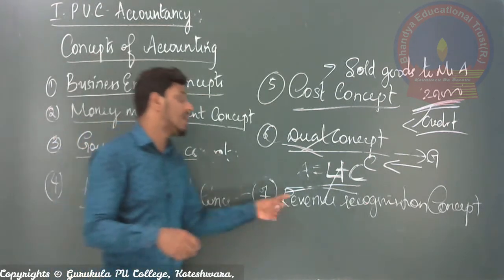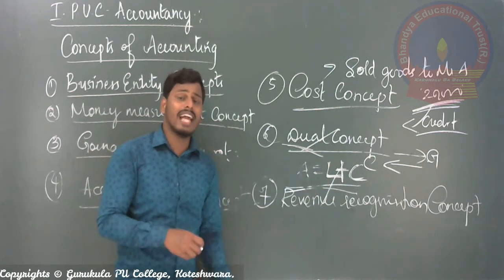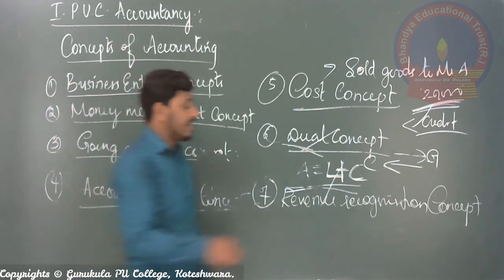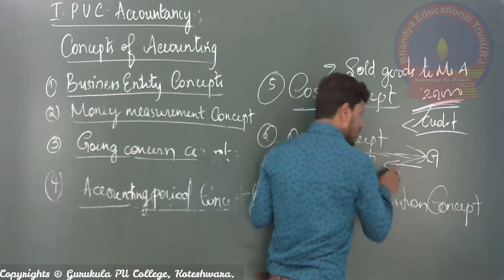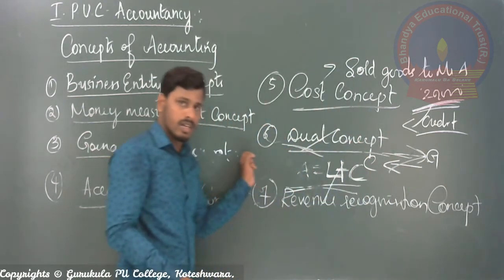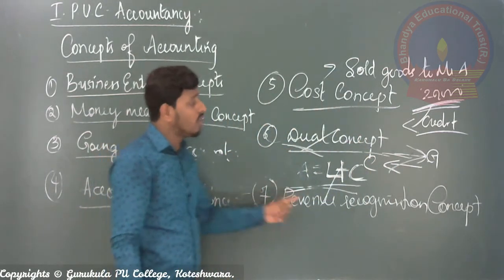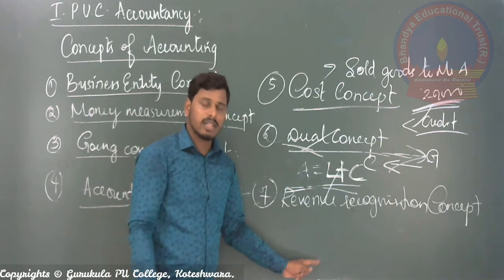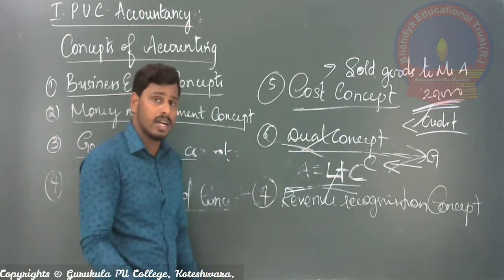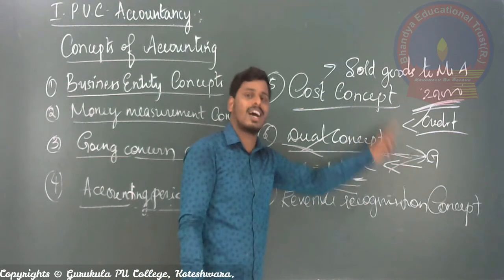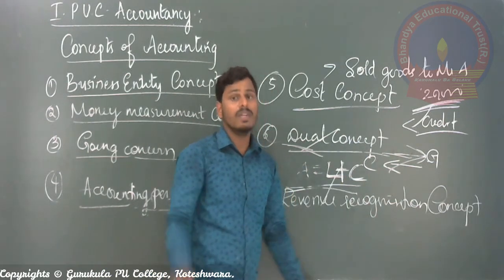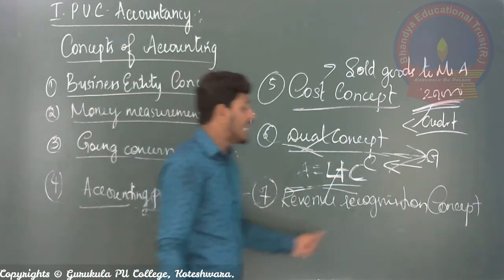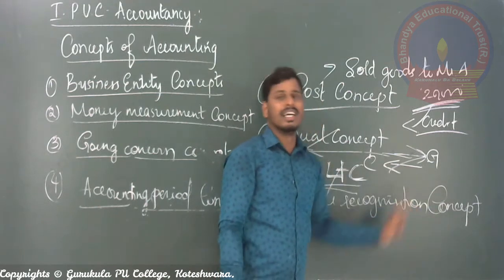But according to revenue recognition, or the realization concept, once the goods have been sold, even though the amount is not received, the transaction should be recorded in the books of account on the date when the goods are sold. This is nothing but revenue recognition, or the realization concept.